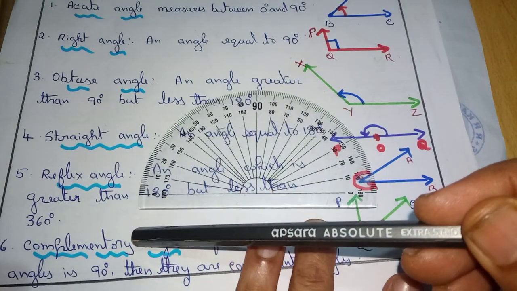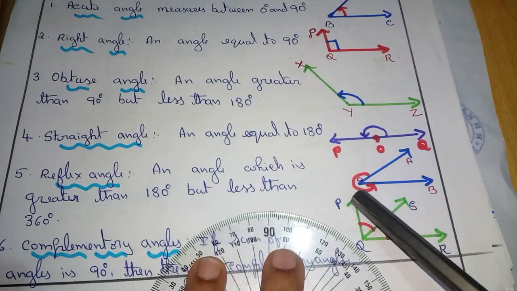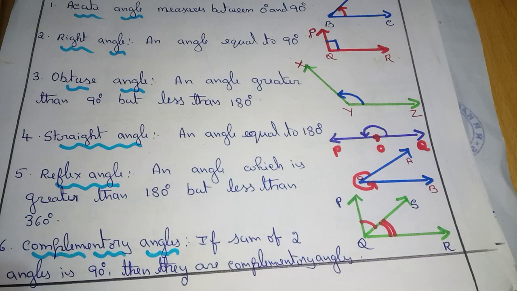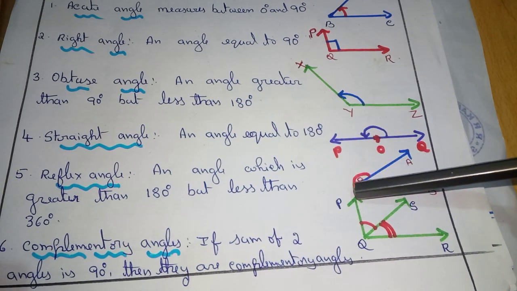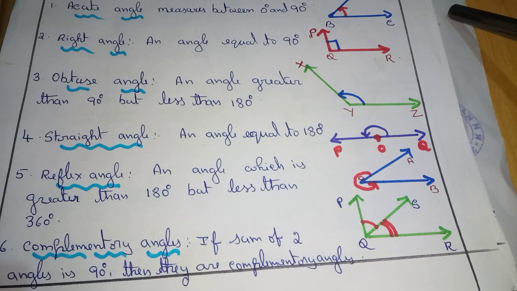It should be more than 180. How to show? Show an acute angle, then show the angle outside the acute angle. It will become a reflex angle. Over.